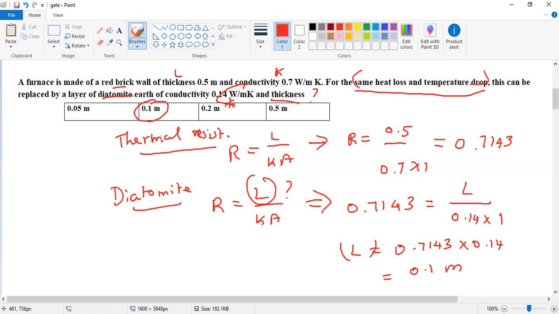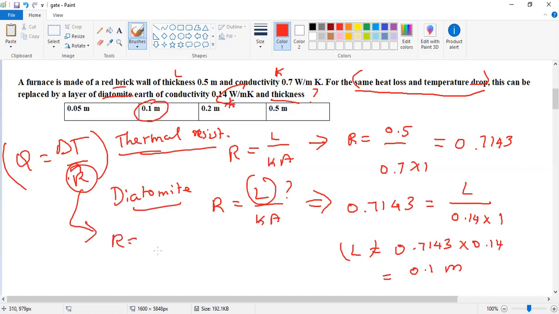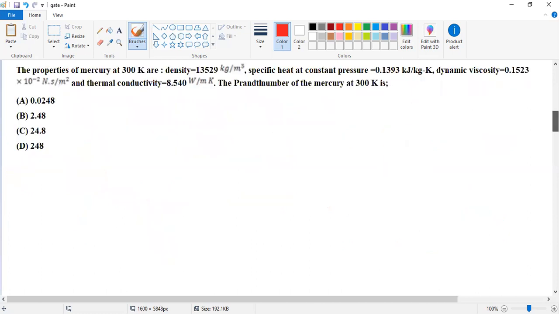Don't get confused. Find out the thermal resistance with respect to Q equal to delta T divided by R. That is the plane wall or composite wall heat transfer equation. We could find the temperature difference and thermal resistance, but we only need the thermal resistance to find the thickness, that is the length. So R is equal to L by K A, where L is the thickness or length, K is the thermal conductivity, and A is the area. In this problem the area is not given, so we take the area as 1.